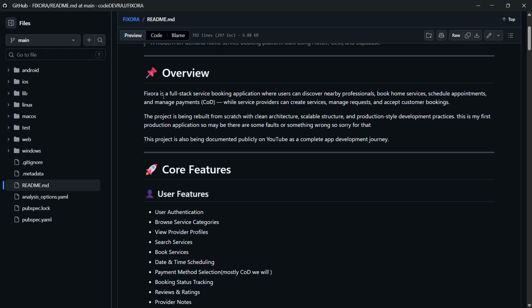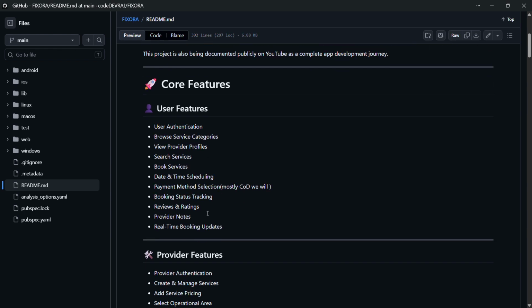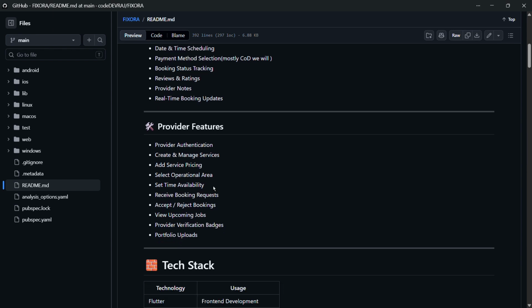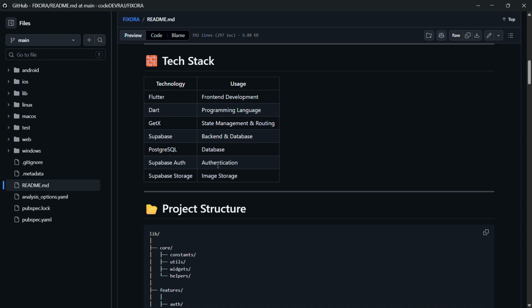So here is an overview. Fixora is a full stack service booking application where users can discover nearby professionals and book home services, and that's it. Here are the core features: user authentication, browsing service categories such as painters, carpenters, mechanics and all those, and date and time scheduling. Provider features are provider authentication, creating and managing services, adding service pricing, and all those things.